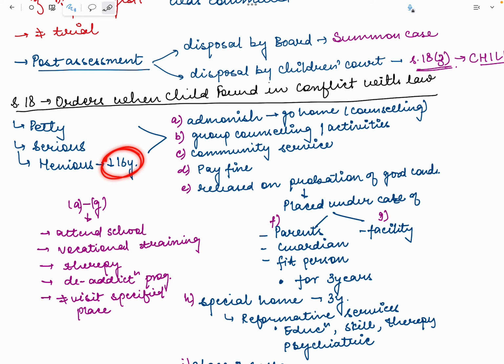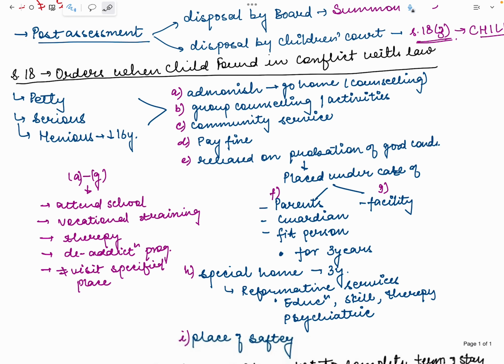Okay, now post trial, when these offences include petty offence, serious offence, heinous offence by a child less than 16 years, in such cases what are the punishments, what are the orders that the JJB can pass if the child is found in conflict with law. So they can admonish the child and send him home after counseling. They can conduct a group counseling or some activities of such child. They can order some community service, for example sweeping or some cleaning work, all that comes under community service.